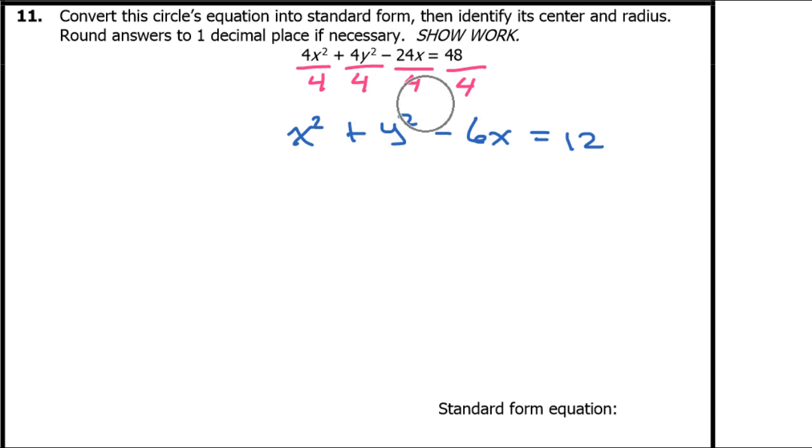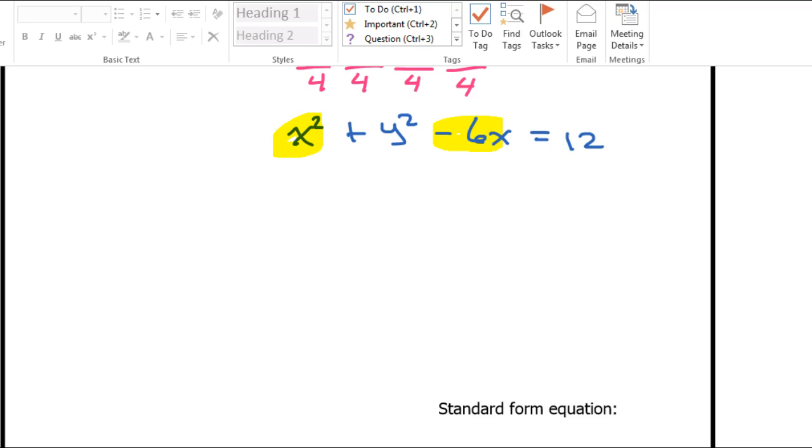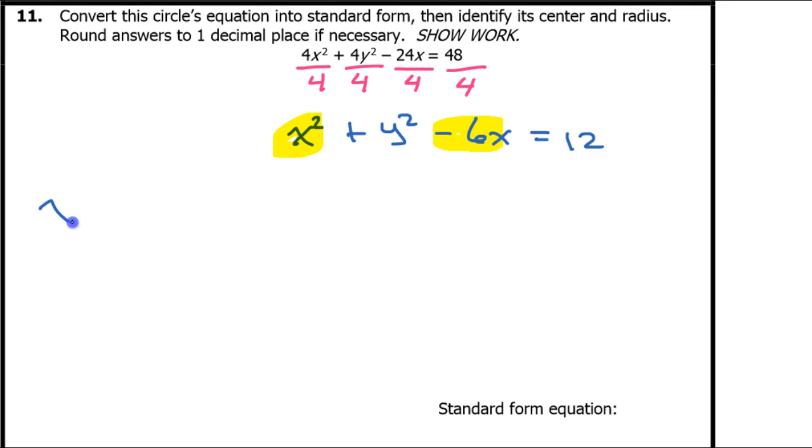Okay, now I'm going to rewrite this to put the x terms side by side. So I'm going to have x squared minus 6x, and I can see I'm going to have to complete the square, so I'm going to leave a space, and then I will put plus y squared.